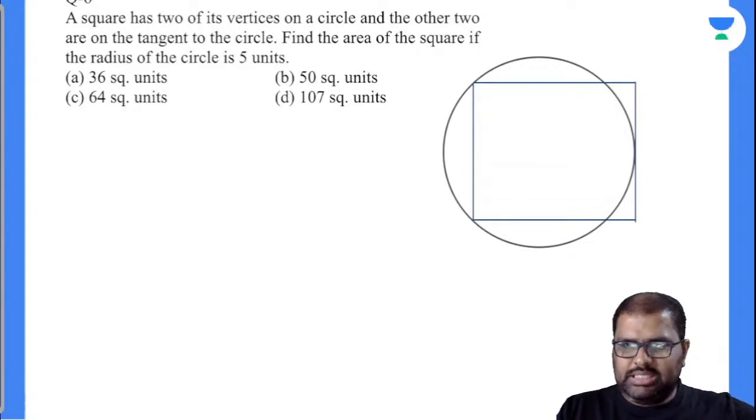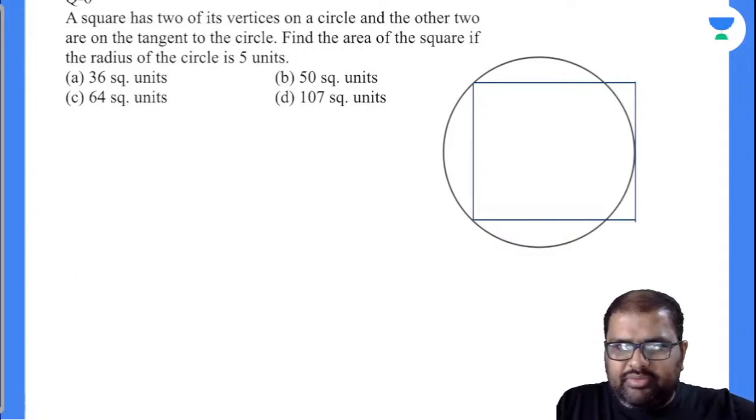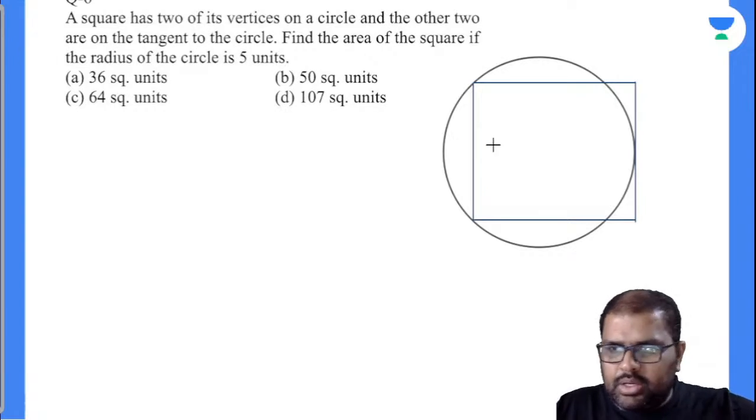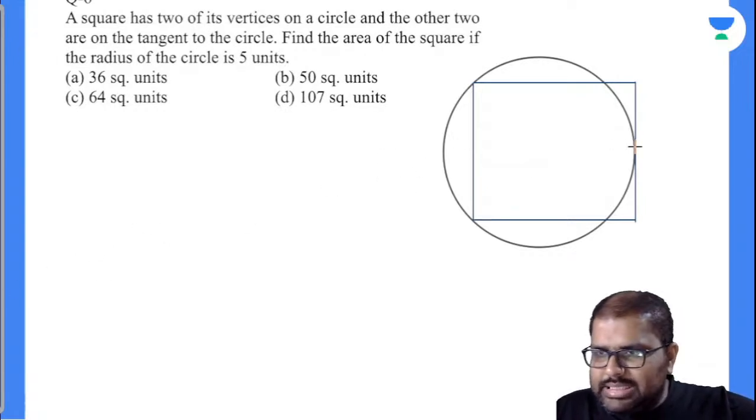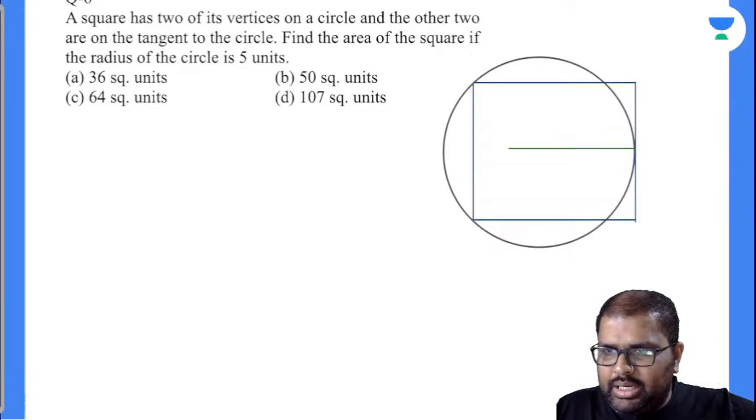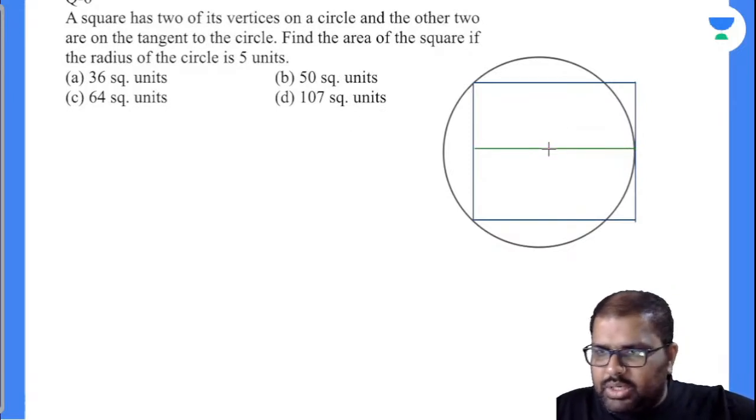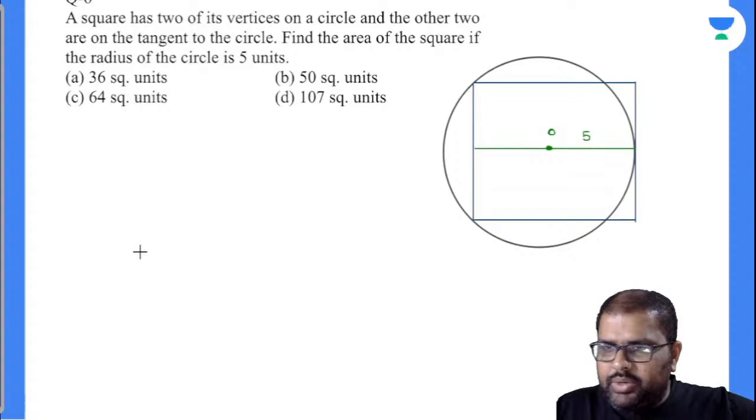What is the question asked? Find the area of the square if the radius of the circle is 5 units. Chalo, so this is the center of the circle, beta. This is the radius up to here. Now radius of the circle is given as 5 units, and if you closely observe, this is also a radius of the circle. This will be 5 units.